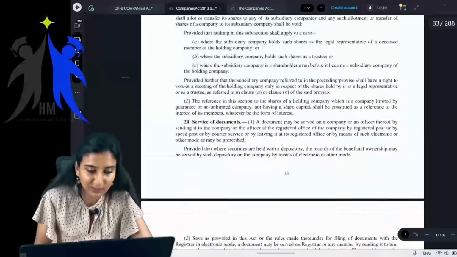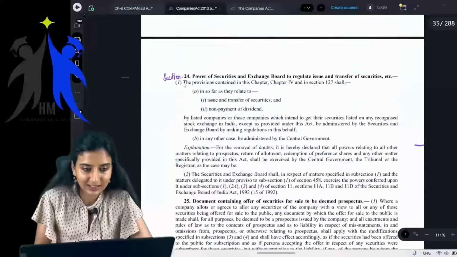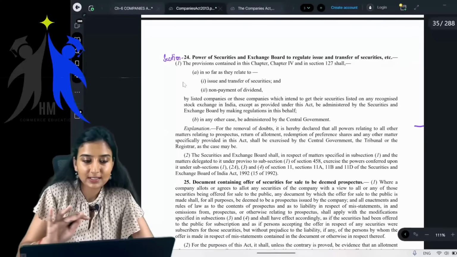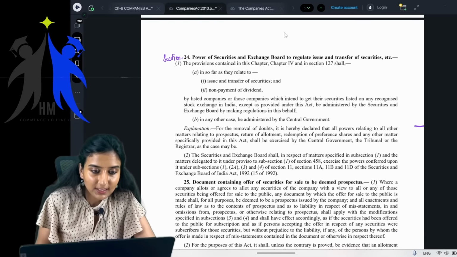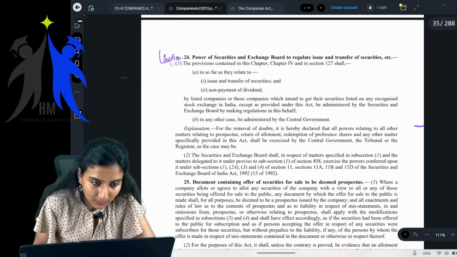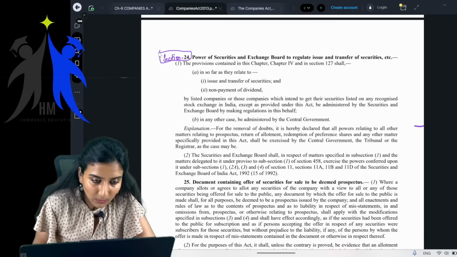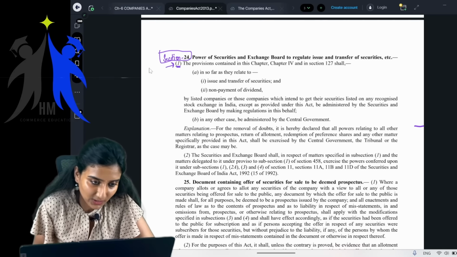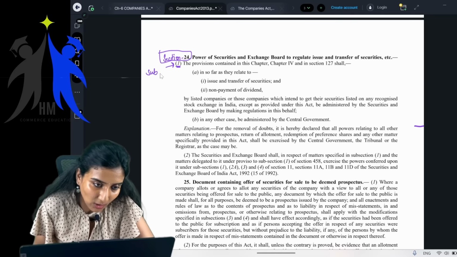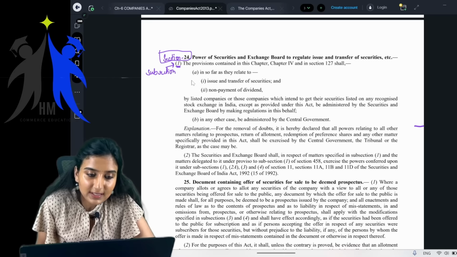Ma'am, why section number 24? You will understand why. See, section number 24. You don't have all of these, don't worry. What is this one? This is called subsection. Okay.